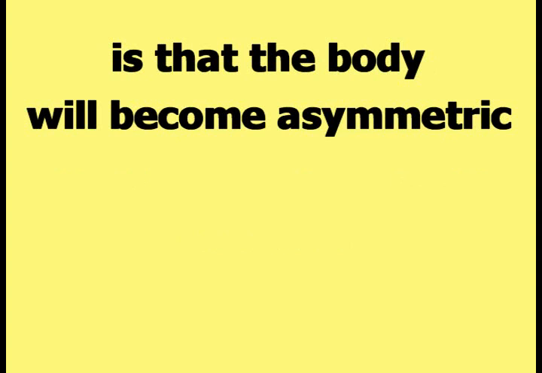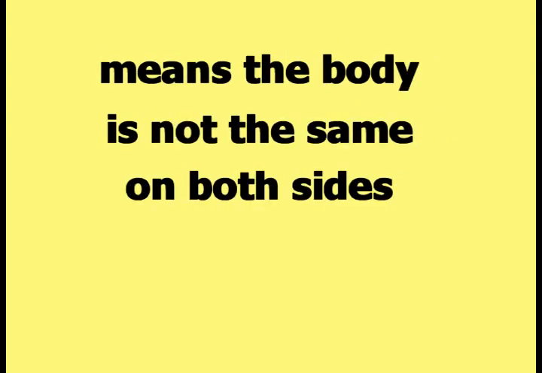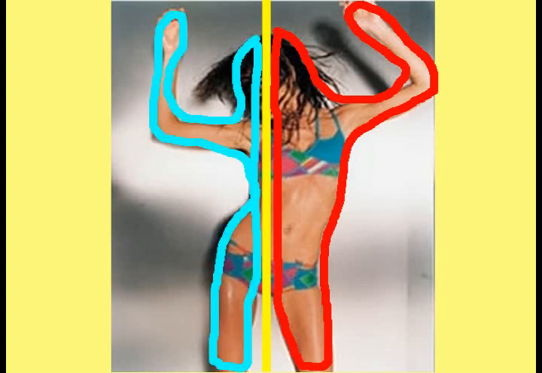The most obvious change to the body that is associated with anorexia is that the body will become asymmetric. The word asymmetric means the body is not the same on both sides. The line superimposed on the approximate center of the body in this picture clearly shows that the body is asymmetric. There is more of the body on the right side of the picture than on the left side.